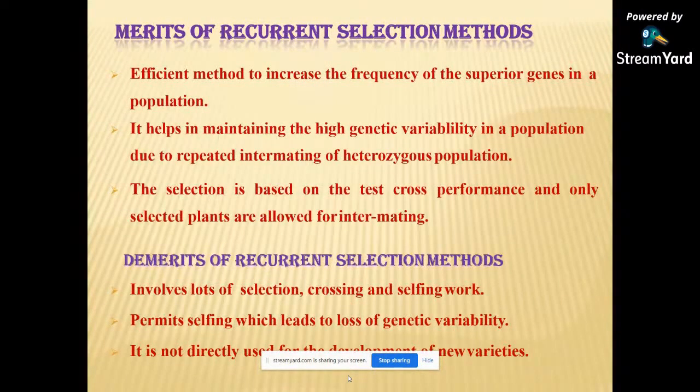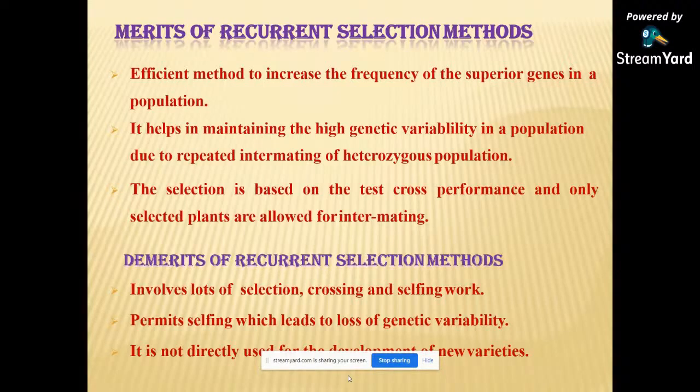The merits of recurrent selection: it is an efficient method to increase the frequency of superior genes in a population. It helps maintain high genetic variability in the population due to the repeated intermating of heterozygous populations. The selection is based on test cross performance, and only selected plants are allowed for intermating.